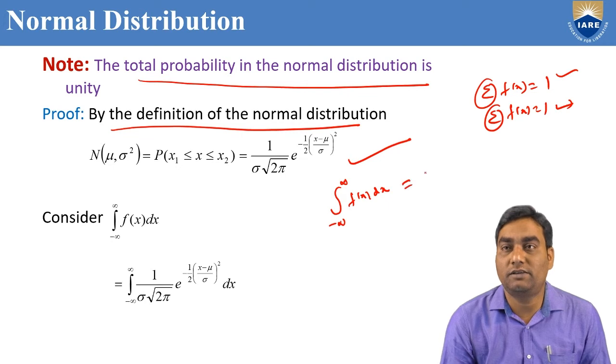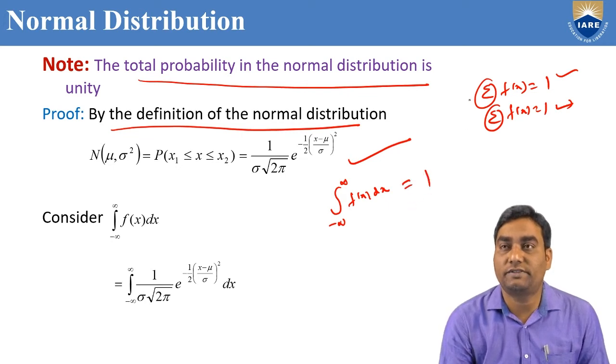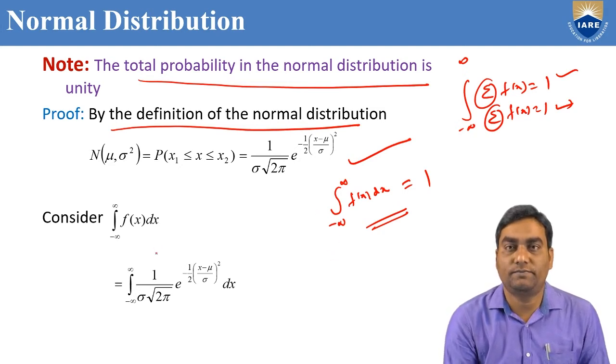In a probability density function, we need to prove that instead of sigma, we take the integral from minus infinity to infinity of f of x dx. We need to prove this one. Then only the total probability in a normal distribution is unity. Now we'll see. Integral minus infinity to infinity f of x means our normal distribution formula, which is 1 by sigma root 2 pi e power minus 1 by 2 into x minus mu by sigma whole square dx.